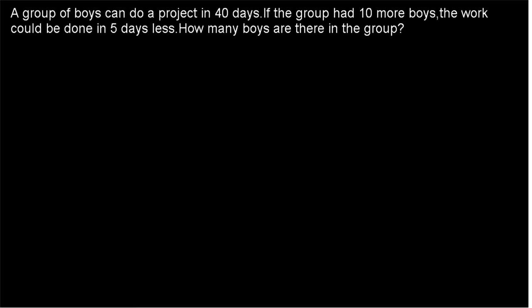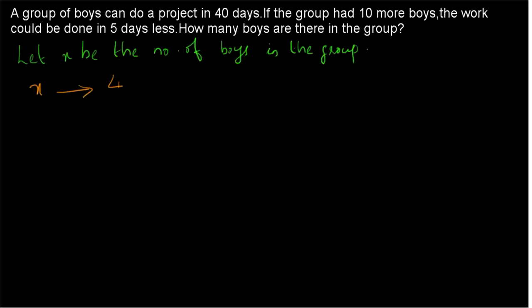We have to find out how many boys are there in the group. So first of all, let x be the number of boys. So it's written that x boys can do the project in 40 days. So x boys will be completing the project in 40 days. And if the group had 10 more boys, that means if the number of boys were x plus 10, then the work could be done in 5 days less. So x plus 10 boys would have taken only 35 days.